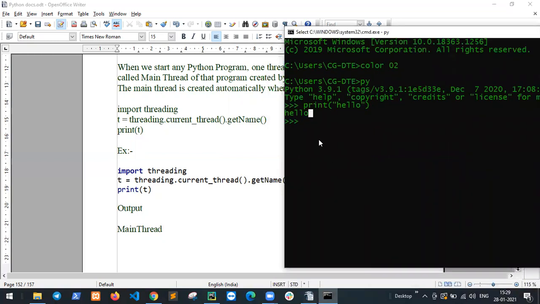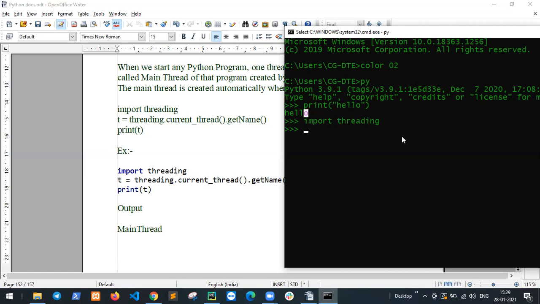So first of all, import threading, meaning import the class. I am checking this now first, but this is not about how to start main. When we start a Python program, only the main thread starts first. So how to check? Import threading.